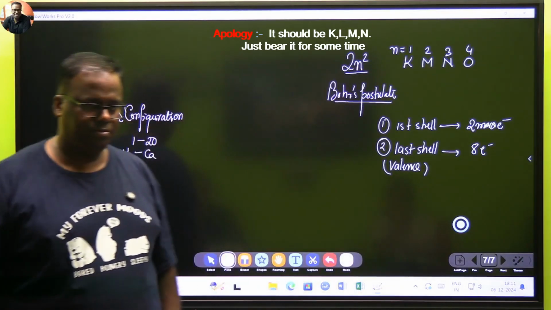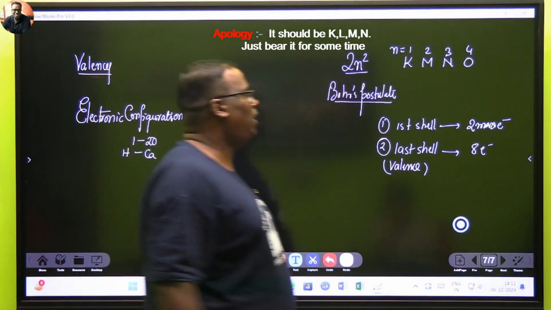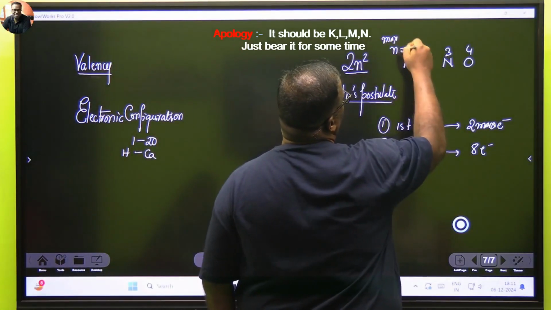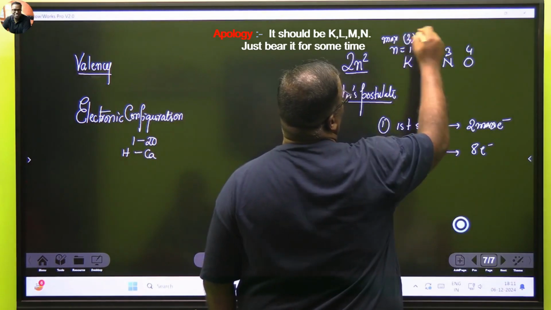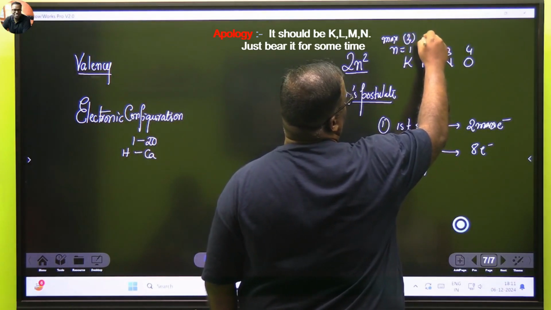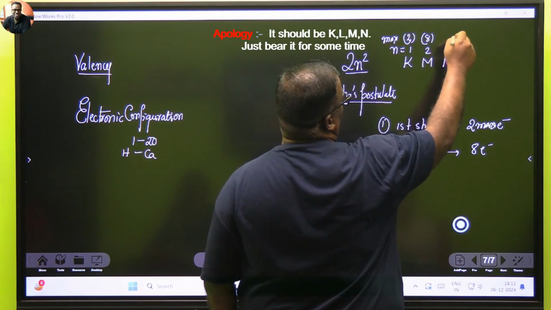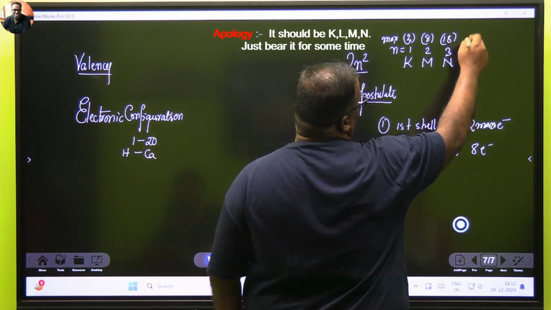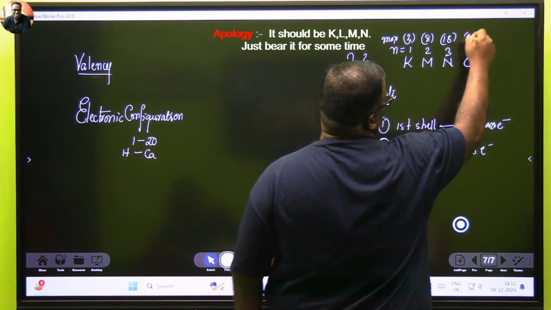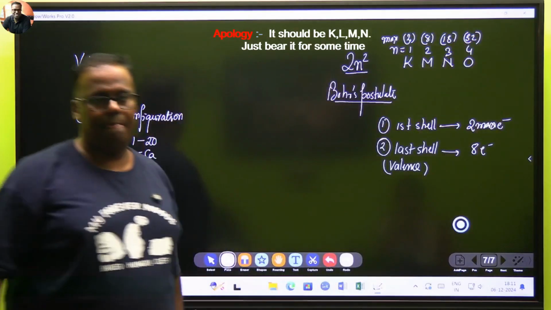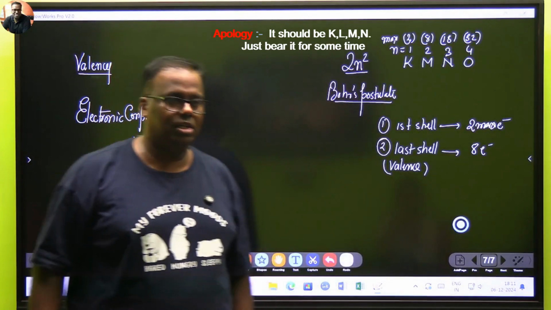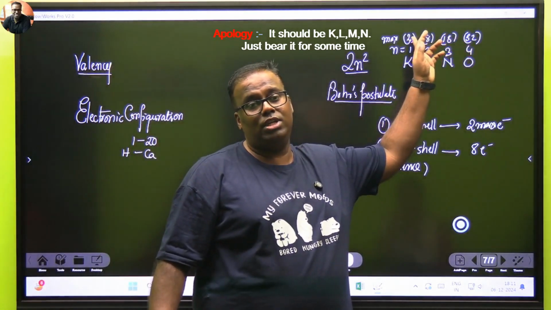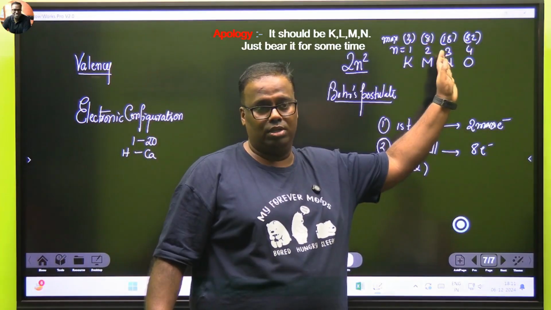Agreed? Fine. So if I go by 2n square, then if I see the max count, 2 into 1 square is 2, 2 into 2 square is 4, which is 8, 2 into 3 square, 9 into 2, is 18, and 4 square, 16, into 2 is 32. Are you seeing this? 32. These are the maximum capacity of electrons that these shells can hold.